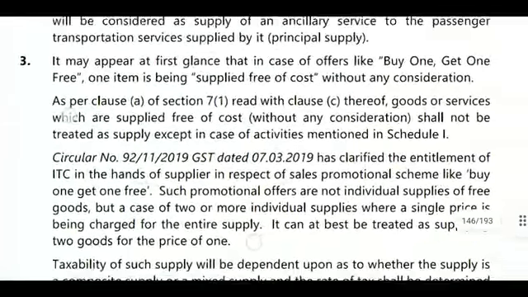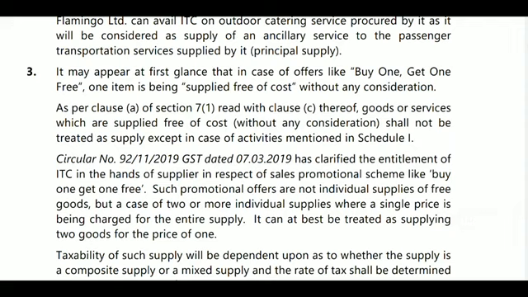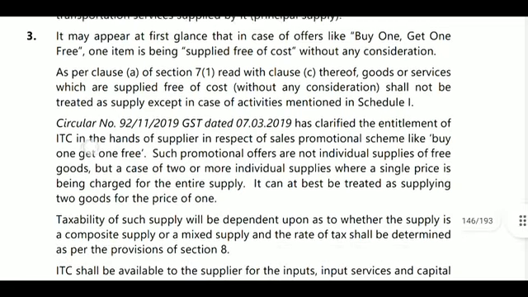So it appears at first glance that in case of offers like buy one get one, one item is being supplied free of cost without any consideration. As per section 7(1), goods or services which are supplied free of cost without any consideration shall not be treated as supply, except in case of activities mentioned in Schedule 1. What has been clarified is the entitlement of ITC in the hands of the supplier in respect of sales promotion.